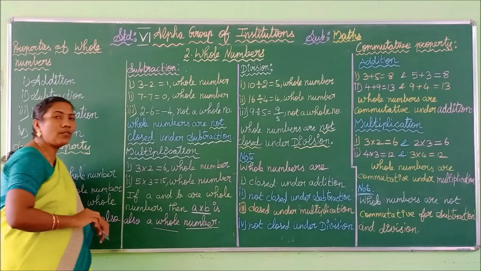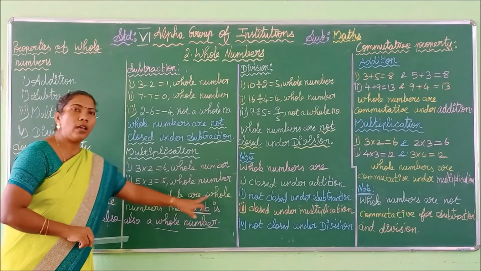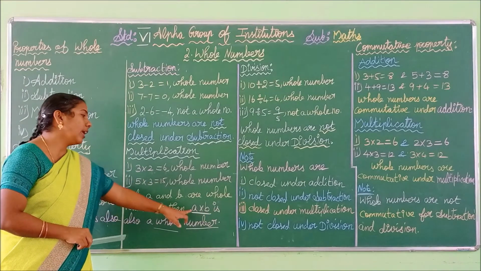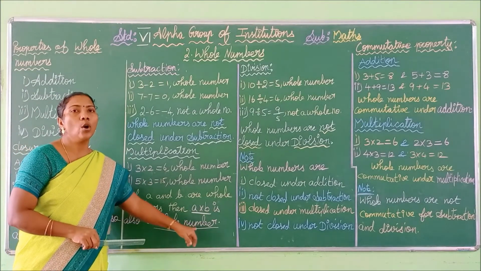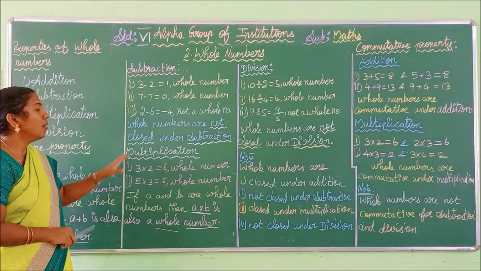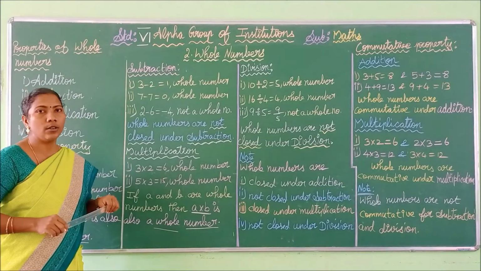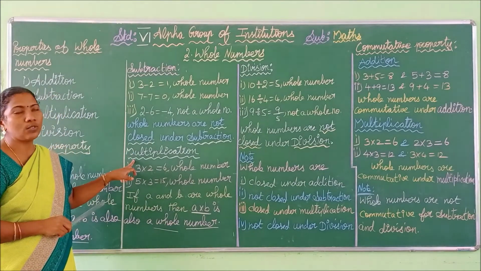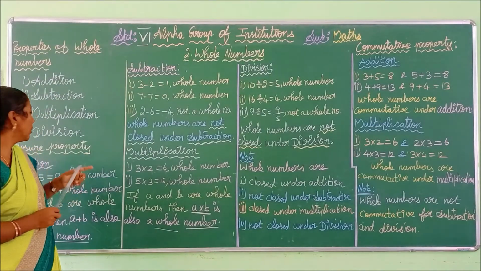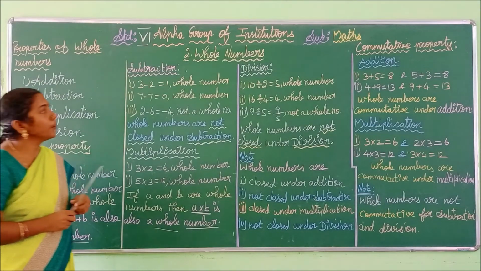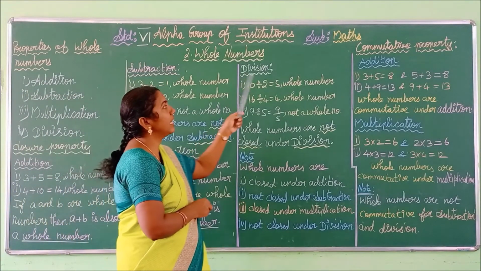In the 1 mark we will ask like this: if A and B are whole numbers, then A into B is also a whole number. Thus we can say multiplication is closed. Okay, multiplication is closed for whole numbers. That is closure property. Okay. Next we are going to see division.